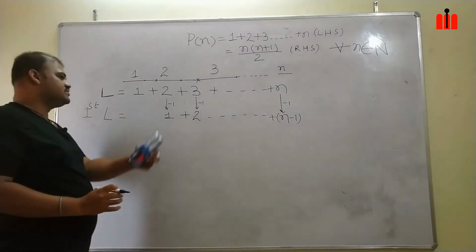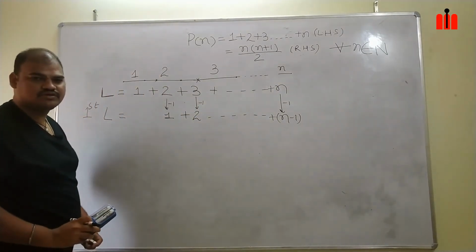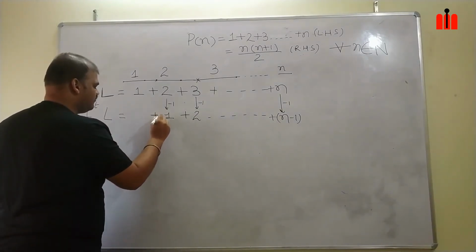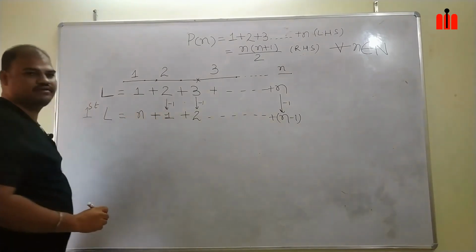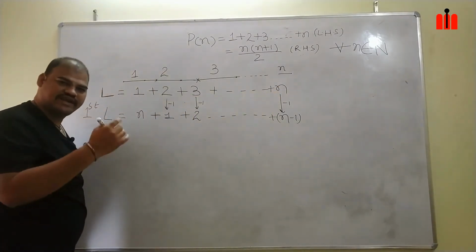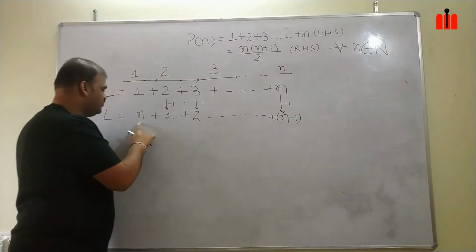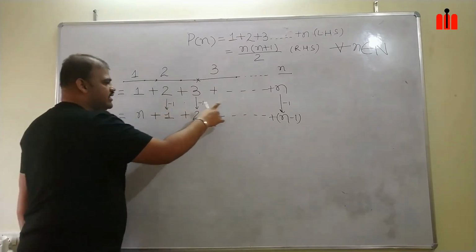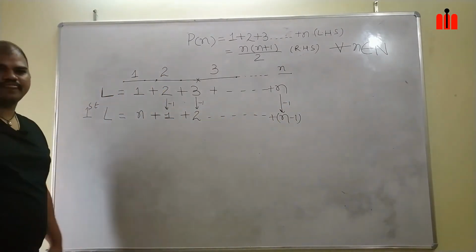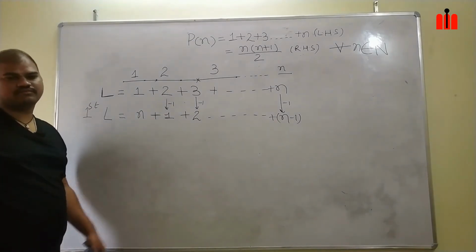In these n terms, I had taken 1 how many times? n times. So what am I left with? I am left with a length of n. 1 added n times is n into 1. Whatever you had deducted, I had added the same in the first step. So my first term will become n.